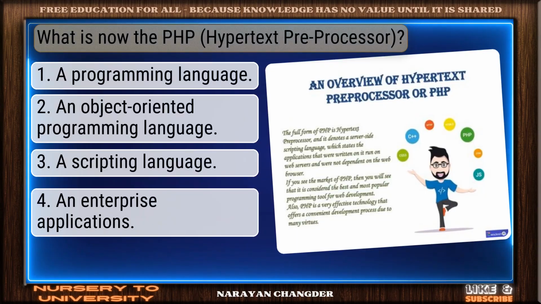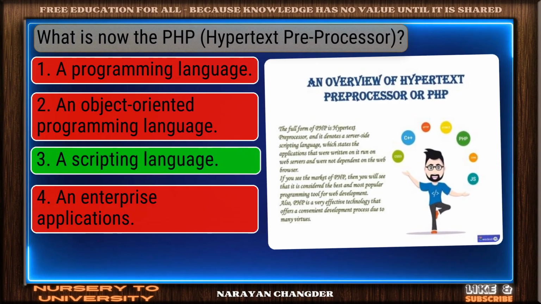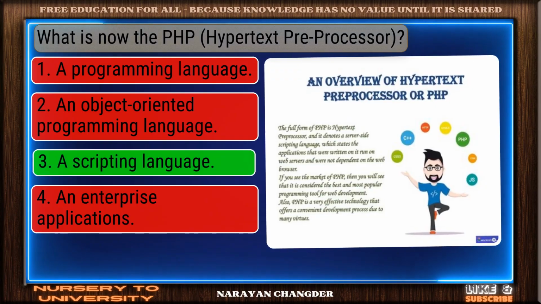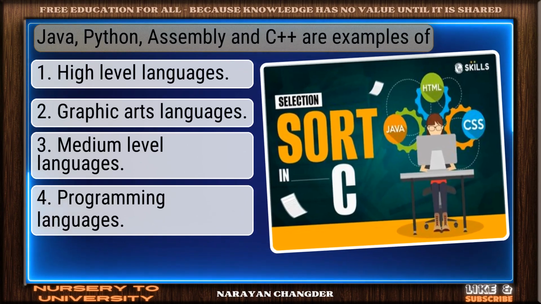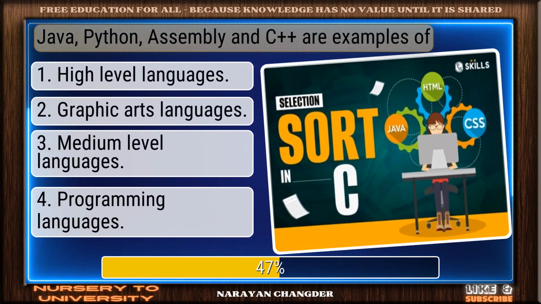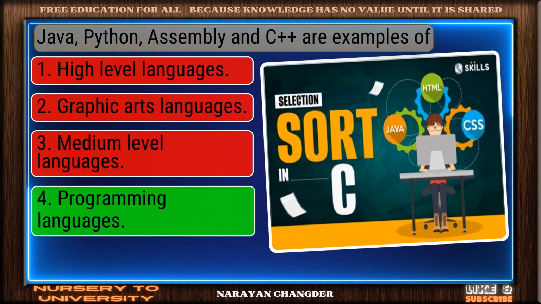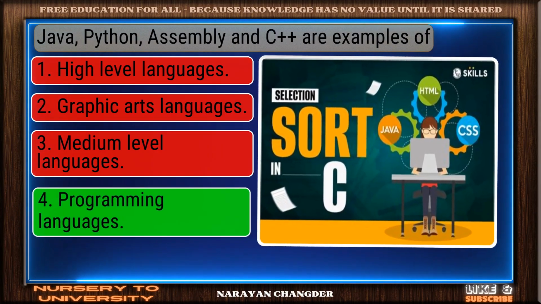Question number 25. What is now the fee? You're right. A scripting language is the correct answer. Question number 26. Java, Python, Assembly, and C++ are examples of. Smart pick. Programming languages is the correct choice.